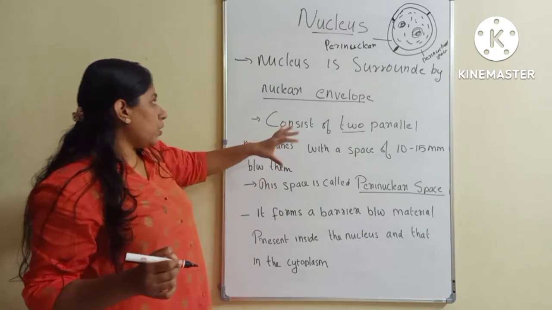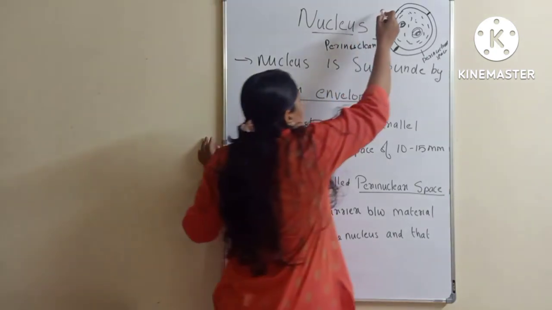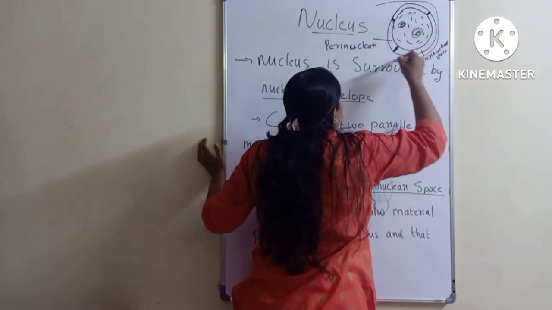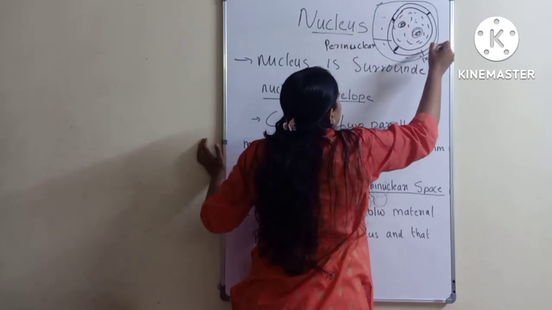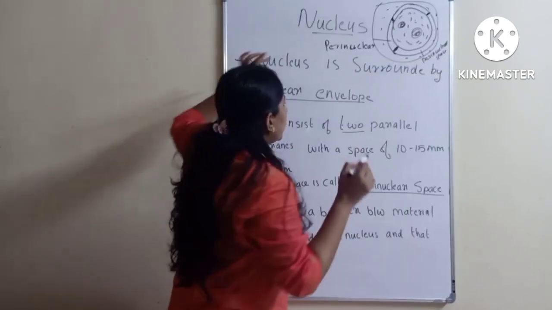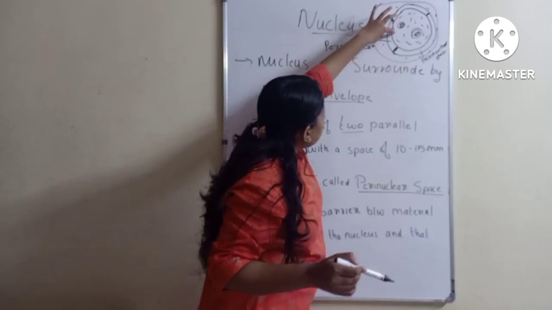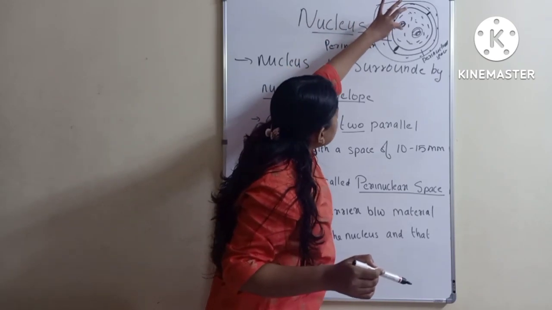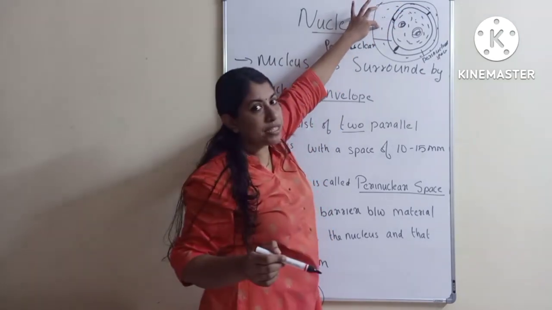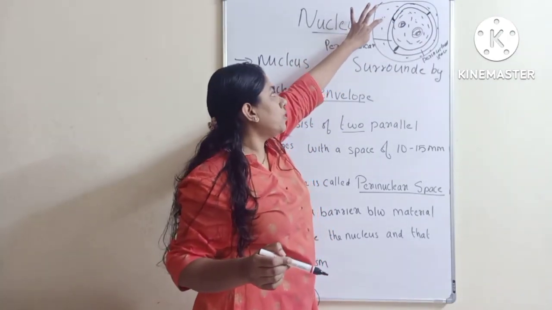So this nuclear membrane, this nucleus, the entire nucleus is inside a cell. Here you can see the cytoplasm. The entire nucleus is located inside the cell. This nuclear membrane separates the contents inside the nucleus from that present in the cytoplasm. I hope this is clear.